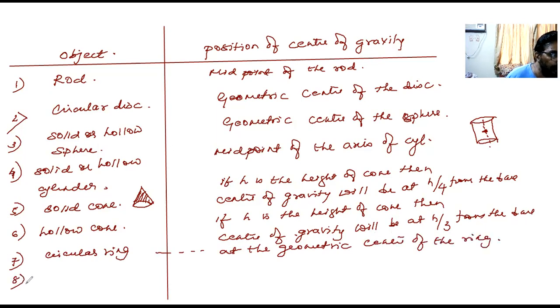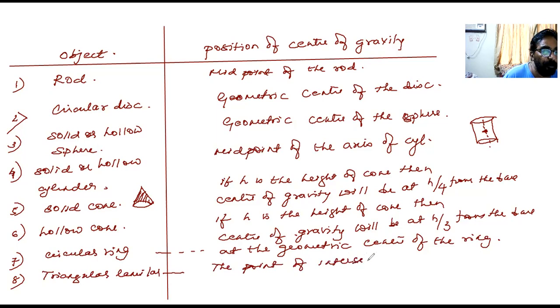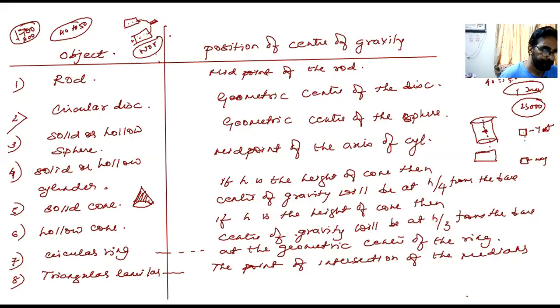Okay. The next one I'll put as triangular lamina. A triangular lamina is nothing but a triangular surface. For a triangular lamina, the center of gravity is the point of intersection of the medians.